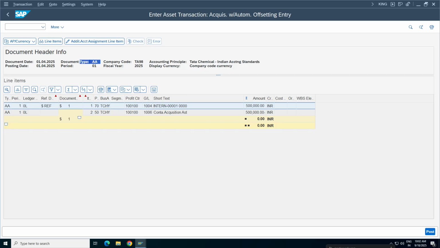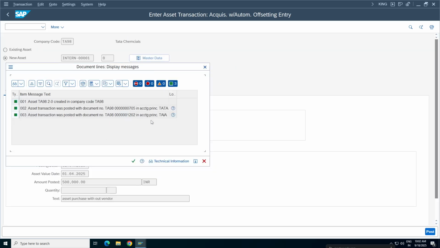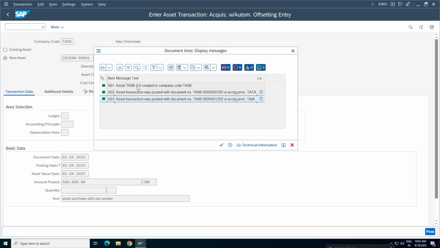And it is picking document type AA. So for accounting principle T9 also I hope we have the number range. If it is not there, the system will throw a number range error. Click on post. Yes, we already have. So Sakshi, we have number ranges for both. One is for the normal number range, one is for the T9 number range, because of both accounting principles. As I mentioned, asset accounting will post all the transactions in both ledgers in all the accounting principles. It's mandatory. You have to maintain the number ranges accordingly. If this is clear, the second asset has been created.